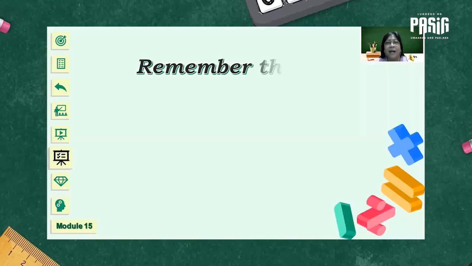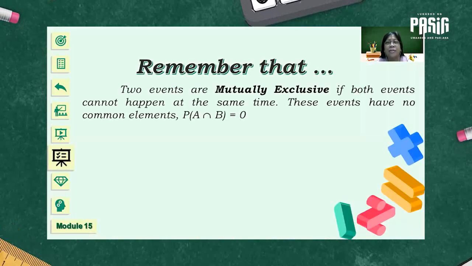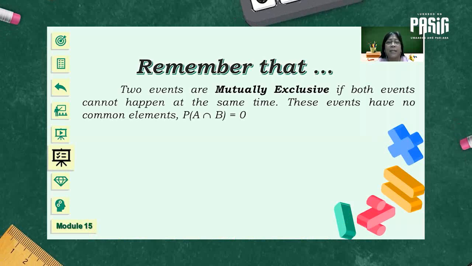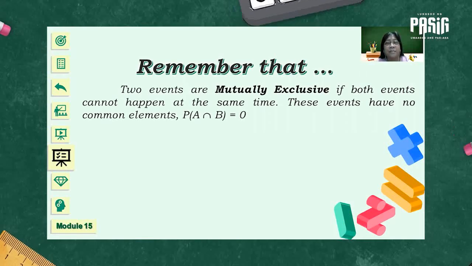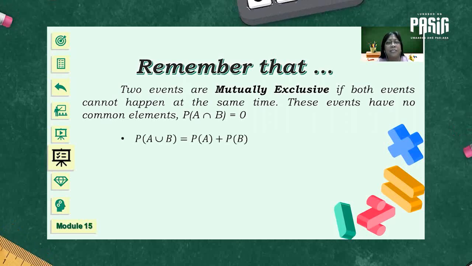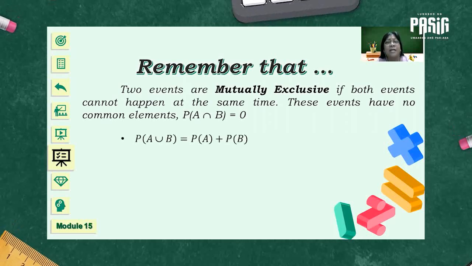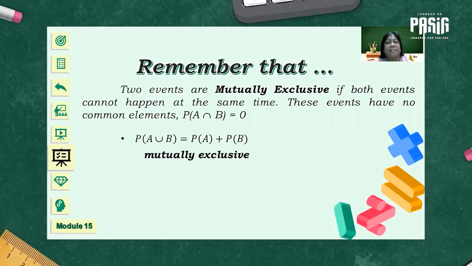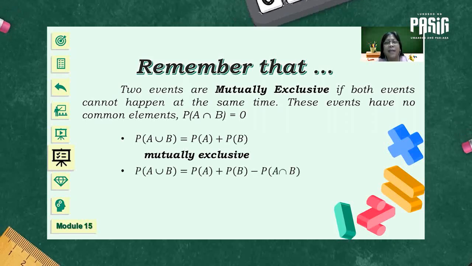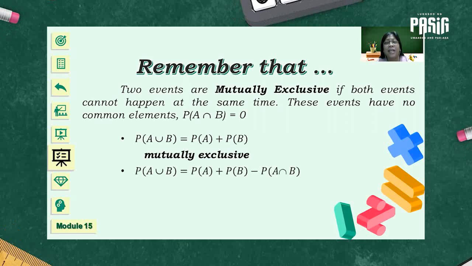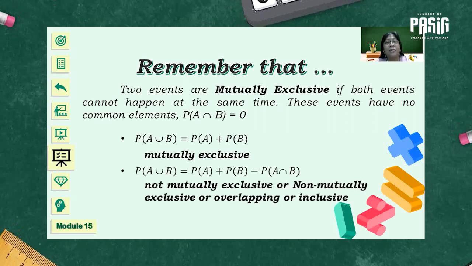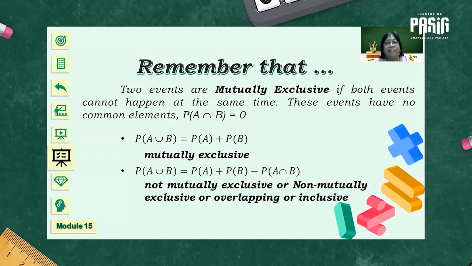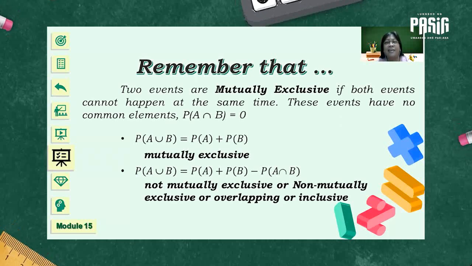To wrap it up, I would like you to remember that two events are mutually exclusive if both events cannot happen at the same time. These events have no common elements. Our probability of A intersection with B equals 0. We can use the formula probability of A union with B is equal to probability of A plus probability of B if they are mutually exclusive. And you're going to use probability of A plus probability of B minus probability of A intersection with B if they are not mutually exclusive, non-mutually exclusive, overlapping, or inclusive. I hope everything is clear.